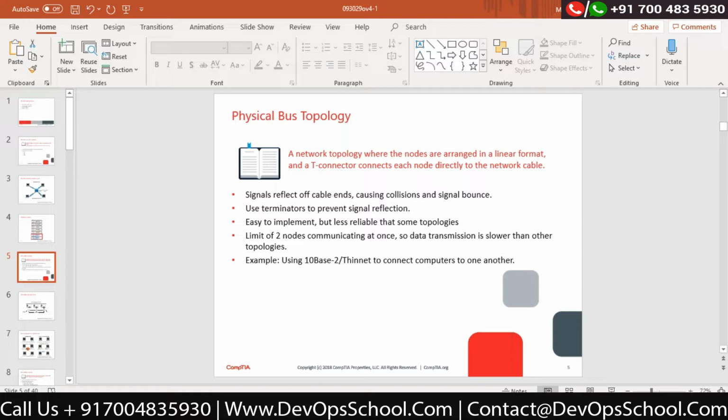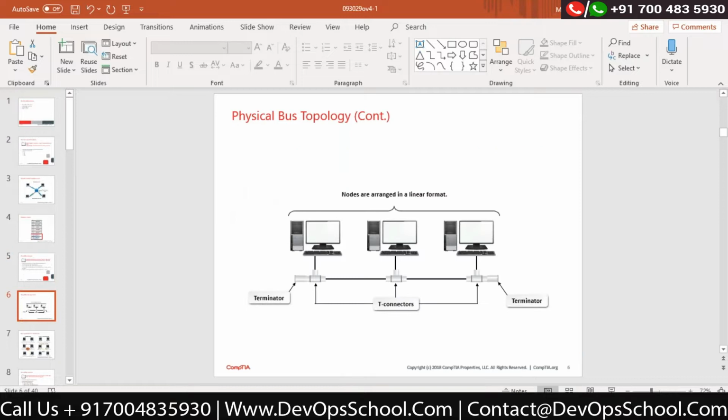Remember that the first topology we are going to discuss is called the physical bus topology. Okay, this is how it looks. Check this topology carefully. This is a physical bus topology. Now understand how the computers are physically connected. They said it is physically connected with the bus topology.